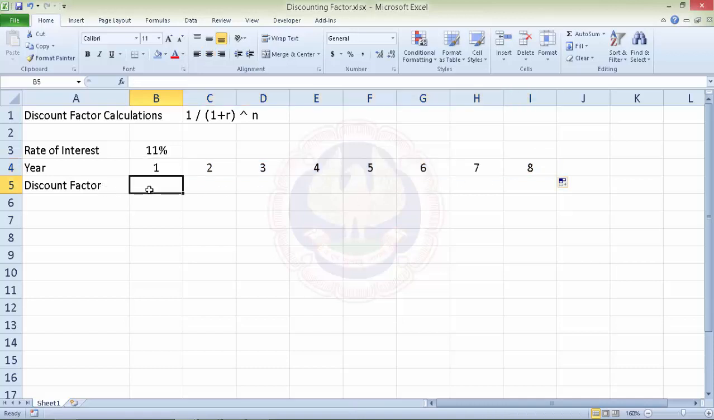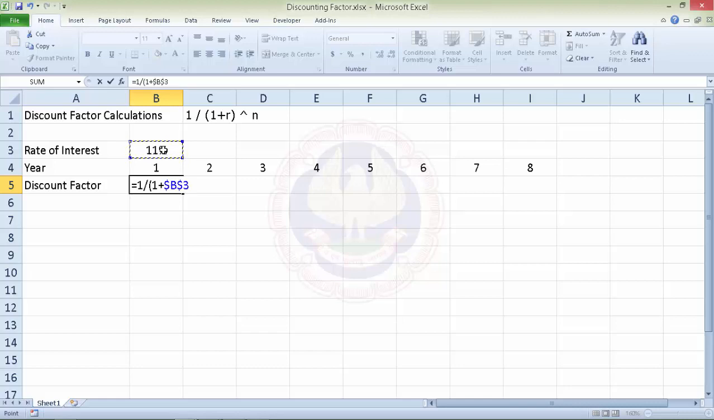Now, to calculate the discounting factor, we have this formula: 1 divided by (1 plus r) to the power n. So we can use this formula again in Excel. This is equal to 1 divided by, bracket starts, 1 plus rate. Rate in this case is 11%,